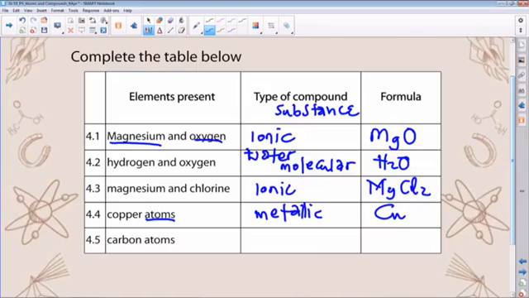Then carbon forms what we refer to as the giant molecular network structure. This is a covalent network structure, a giant structure. It can be, for example, which is covalent again, a network covalent.